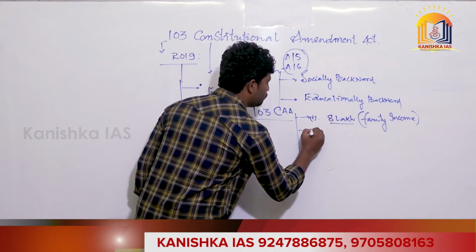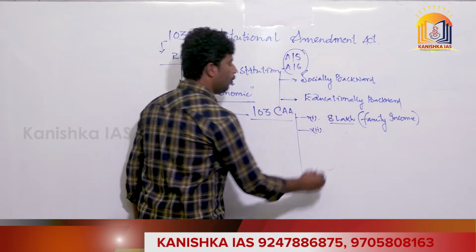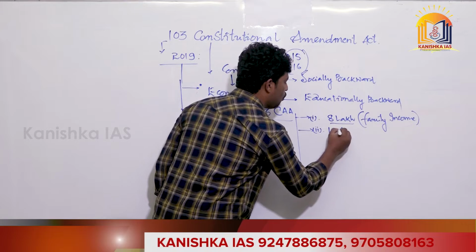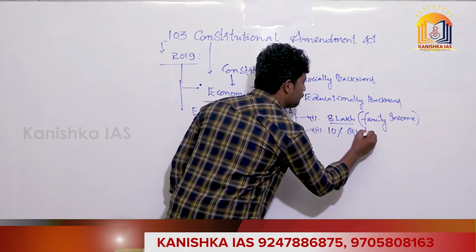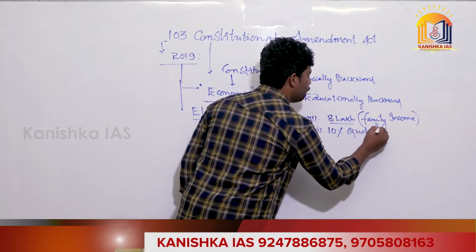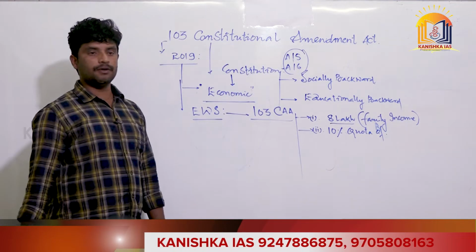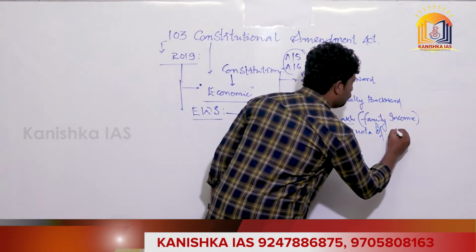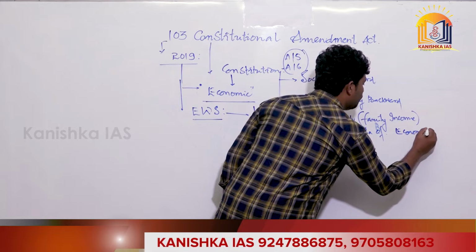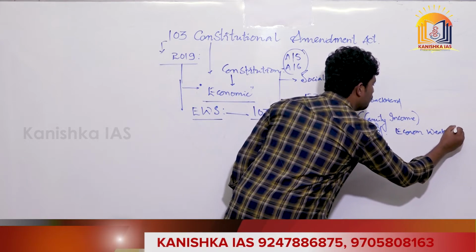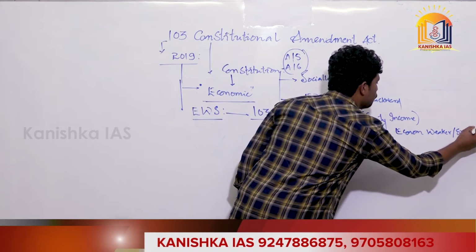The second provision is that it provided a 10% quota of reservations to economically weaker sections of the society.